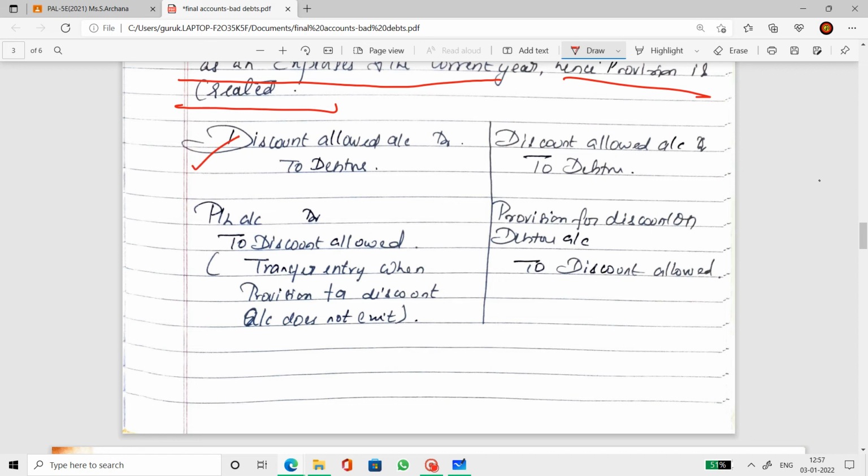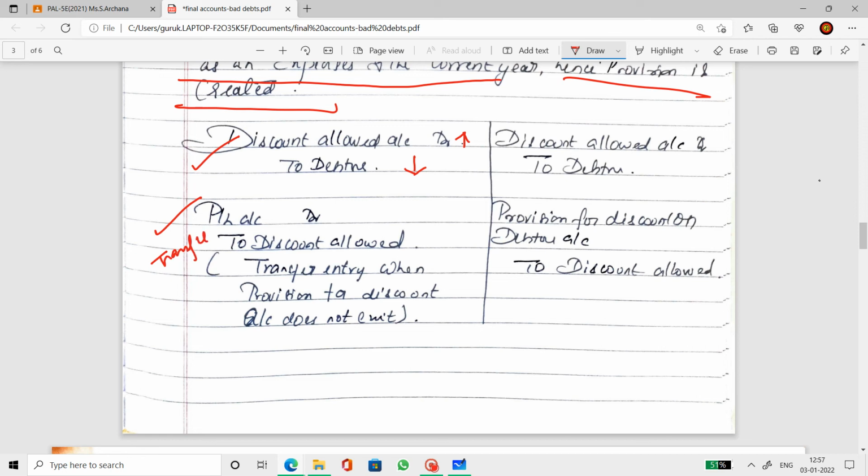Discount allowed account debit to debtors account. Profit and loss account debit to discount allowed account. Discount allowed to debtor, debtor is decreasing. Discount allowed is increasing. Discount allowed is an expense account, so it's increasing. This is a transfer entry. This is simply a transfer entry.